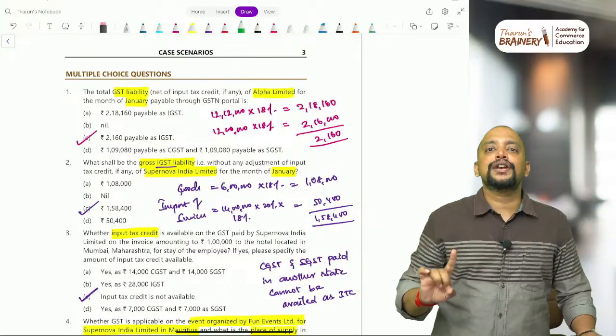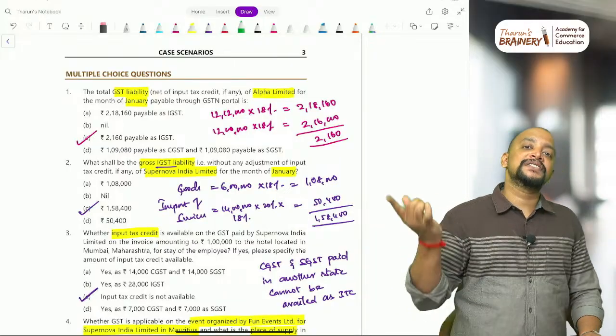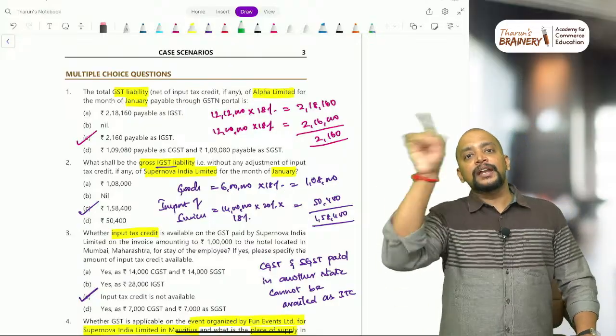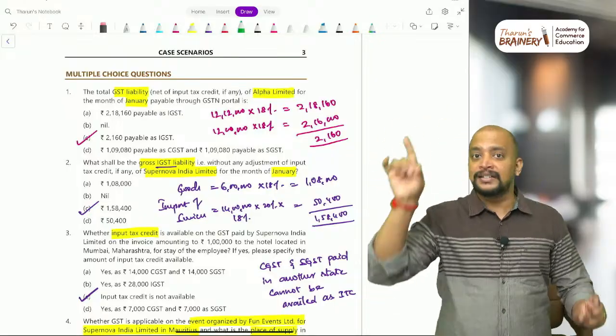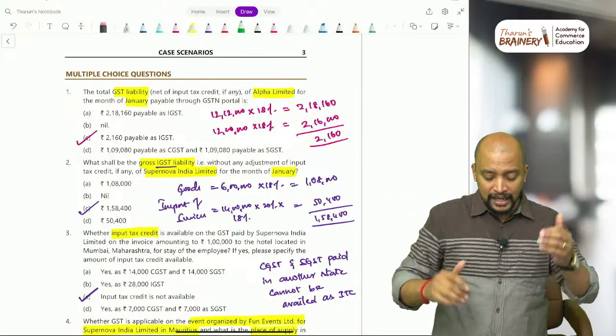So there is one question related to computation of net GST liability. Whatever numbers we are reading will be connected to net GST liability. That means outward supply, inward supply, ITC, output tax should be connected. That's it. Okay. Next one.